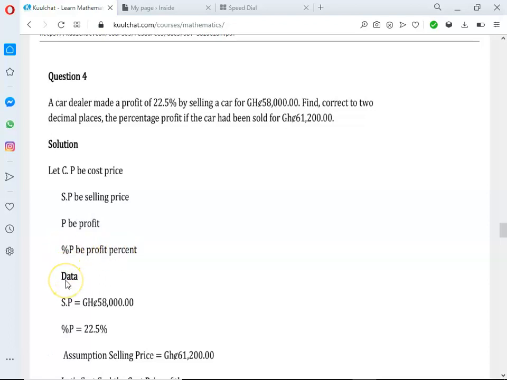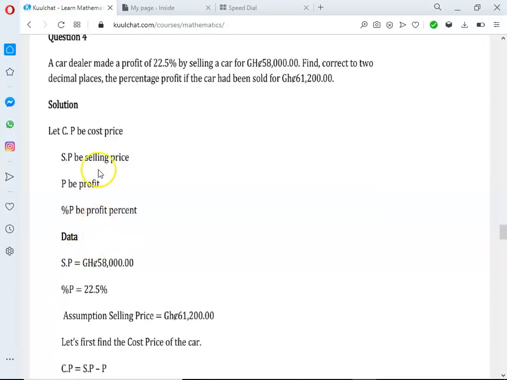Let's extract our details from the question. We have selling price, which is 58,000.